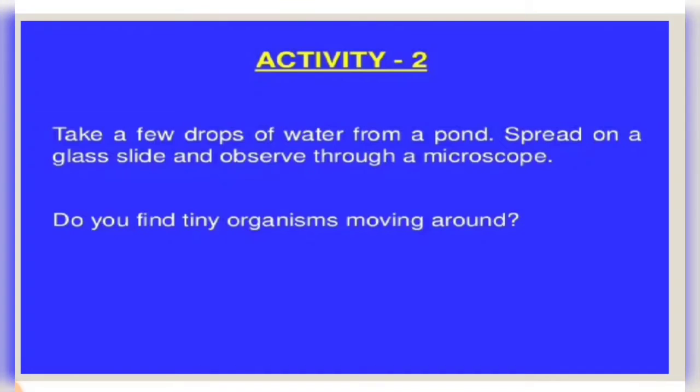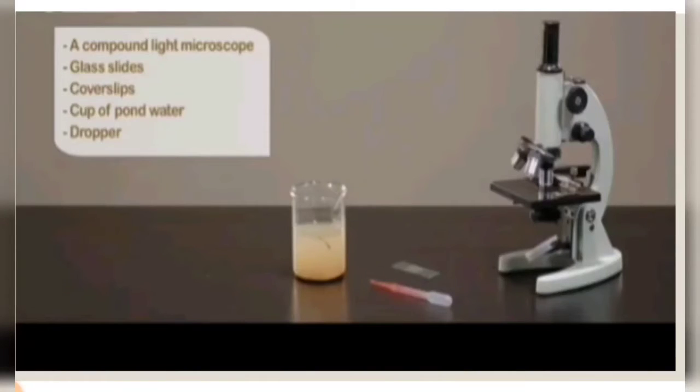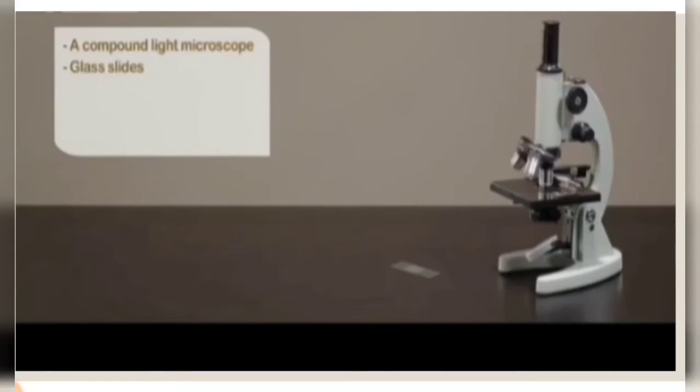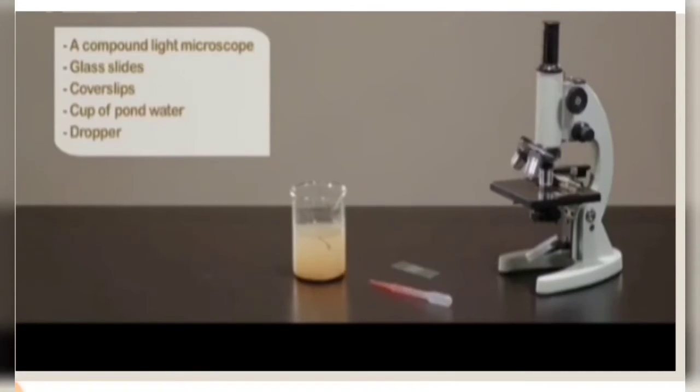Take a few drops of water from a pond and spread them on a glass slide. What will we observe under the microscope? Do we find any tiny organisms moving around? Let's check with this small activity. To do this activity, it requires a microscope, glass slide, cover slips, and pond water.